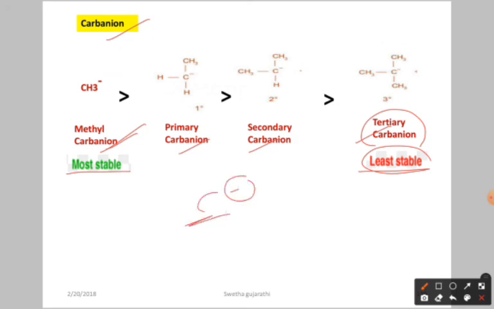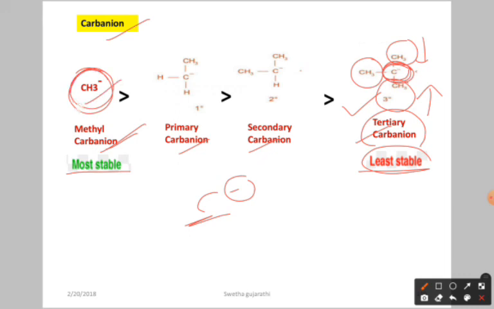The surrounding groups are going to donate electrons, but an electron-rich species doesn't want to take electrons. So stability decreases, and the tertiary carbanion is less stable. Here it is more stable, because it is already electron rich and no surrounding group is there to give electrons.